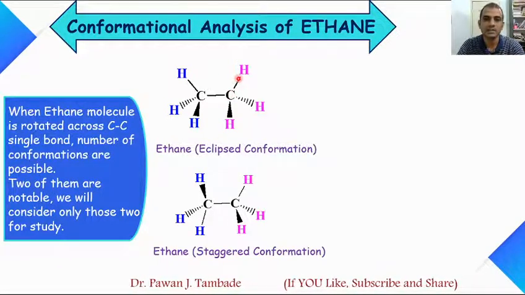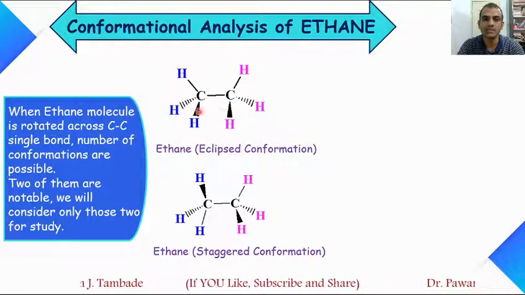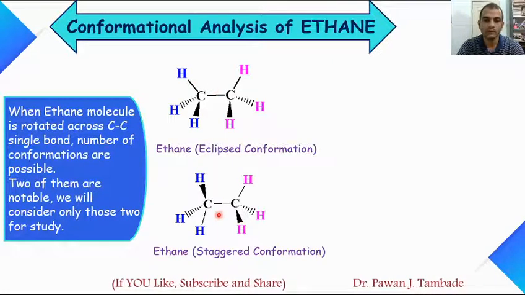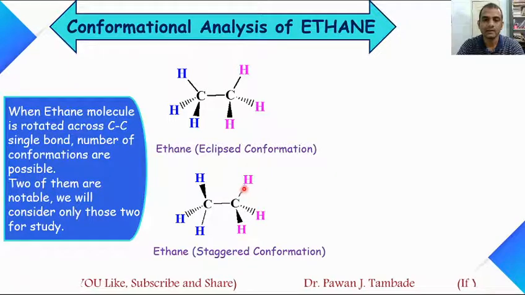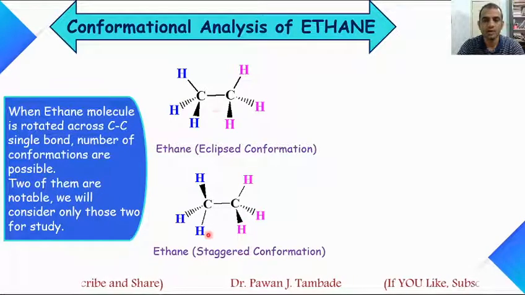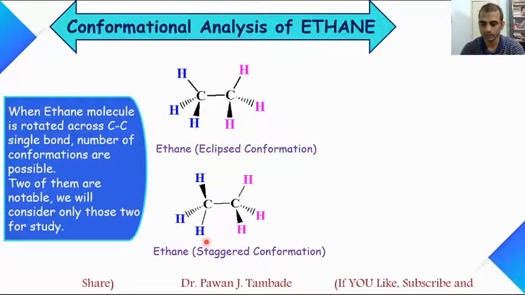In the first structure, these bonds are superimposed on each other, these dash bonds are superimposed on each other and these solid bonds are superimposed on each other. This is called the eclipsed conformation of ethane. However, if you look at this staggered conformation, you will find that these plain bonds are far away from each other and so on. So these 2 are the eclipsed and staggered conformations of ethane respectively.